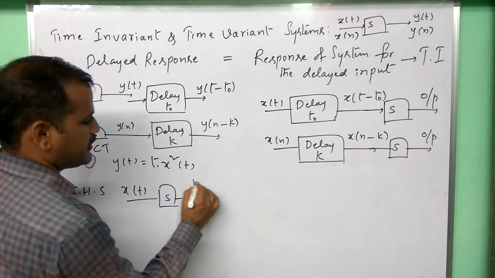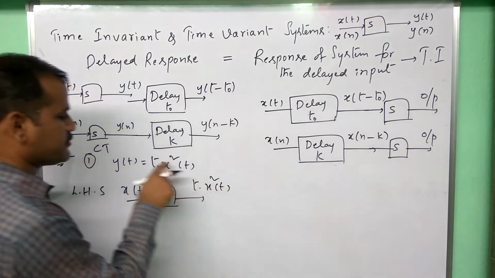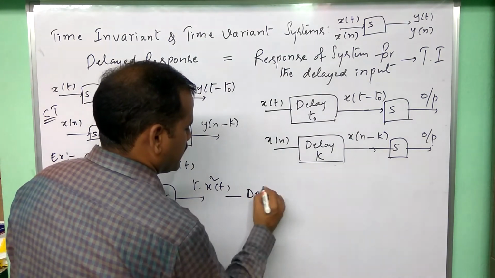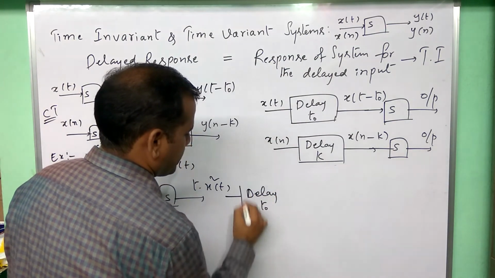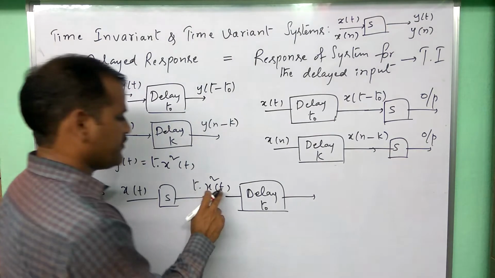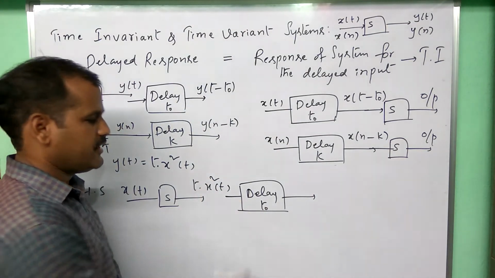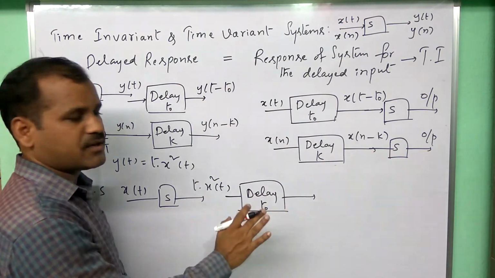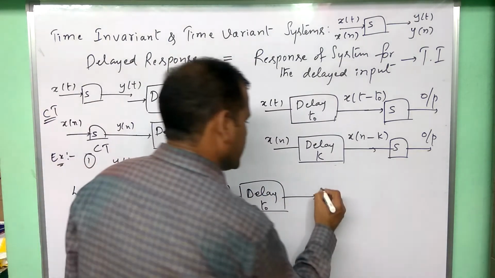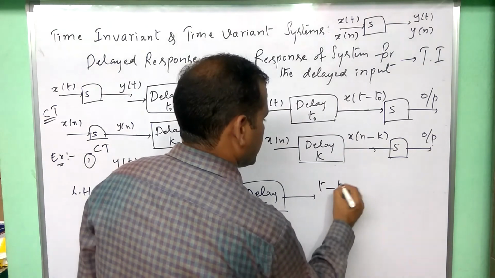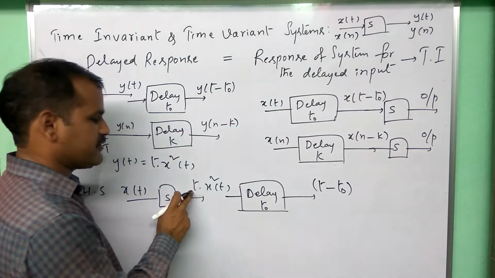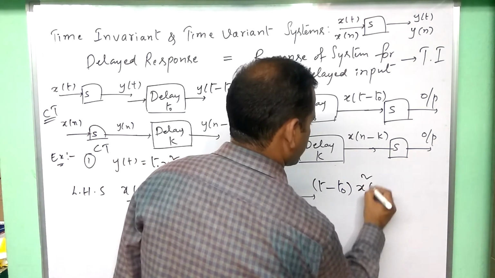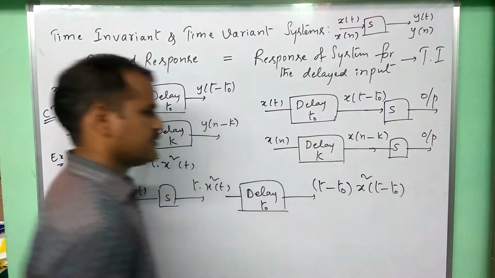I get t into x square of t as per the given expression, and this is applied to a delay element. Delay means every t is replaced with t minus t naught. The delay's purpose is that every t on the input side is replaced with t minus t naught. That is the delay nature. So here this t is replaced with t minus t naught, and this t is also replaced with t minus t naught, giving t minus t naught times x square of t minus t naught.